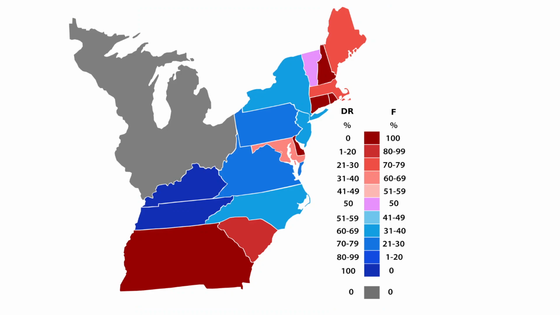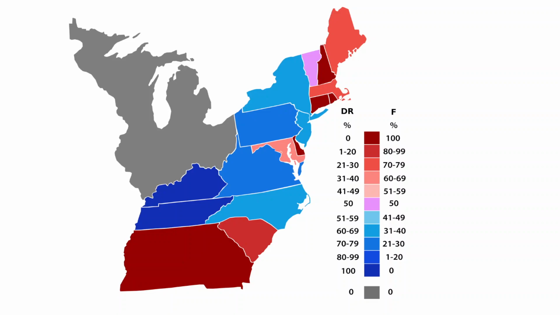Now, in the House of Representatives, Federalists held a majority in the House, but they did not hold a majority of state delegations. In a contingent election in the House of Representatives, it doesn't require a majority of the House, but rather a majority of the state delegations.